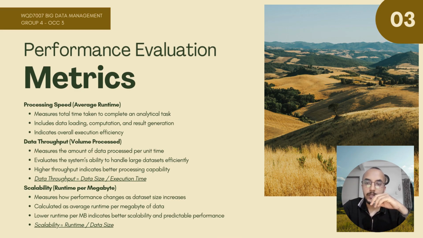Performance evaluation metrics. Processing speed, average runtime, measures the total time to complete a task, including data loading, processing, and output, and shows overall system efficiency. Data throughput measures how much data is processed per unit time. Higher throughput means better performance, calculated as data size divided by execution time. Scalability, runtime per MB, shows how performance changes as data size grows, calculated as runtime divided by data size. Lower value means better scalability.